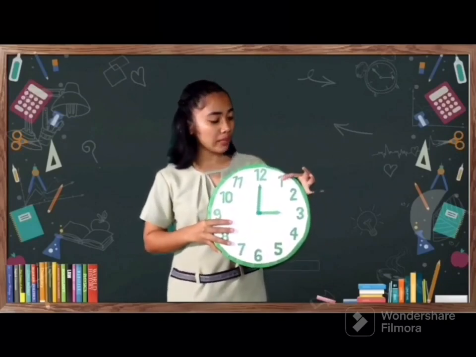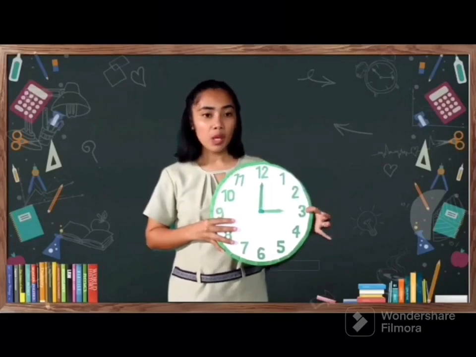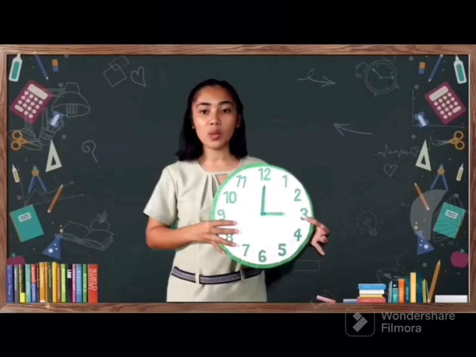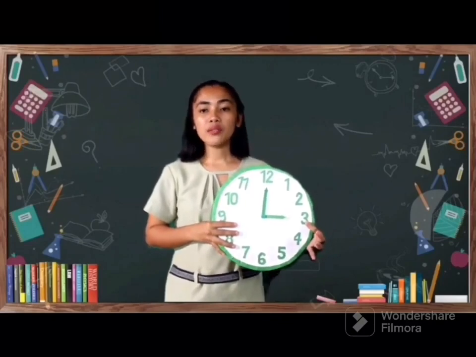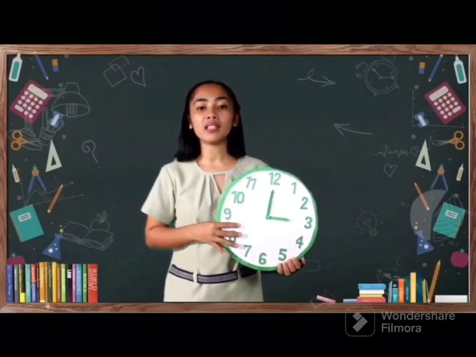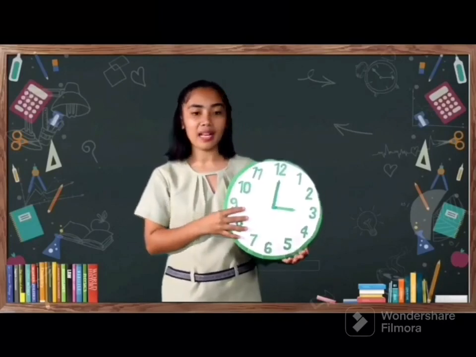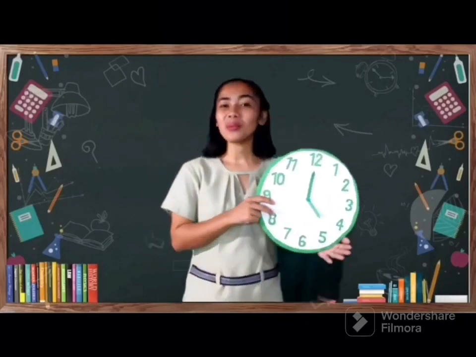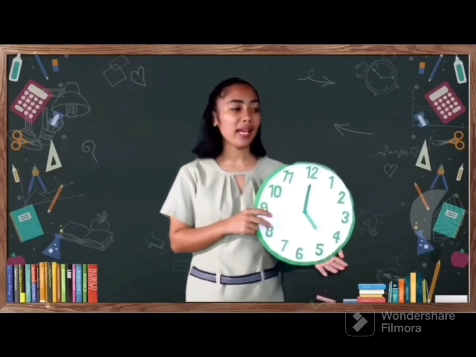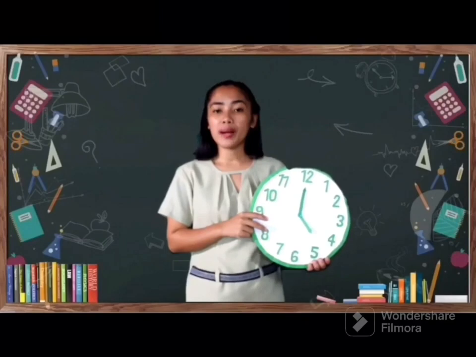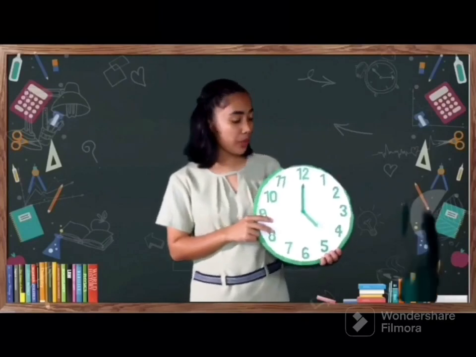Since each number in a clock measures 30 degrees, we're going to add 30 plus 30 plus 30, which equals 90, which the video showed earlier is that a right angle measures 90 degrees. Thus, this 3 o'clock is a right angle. How about this one? What time is it? Okay, it is 5 o'clock. How about its measure? Okay, it is 150 degrees.